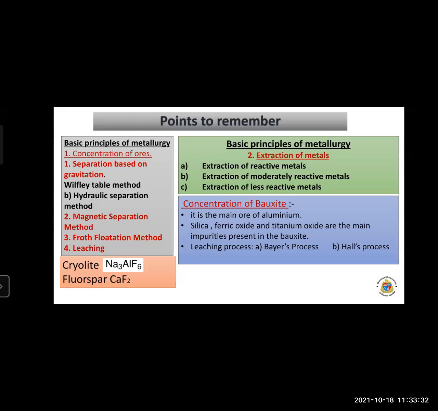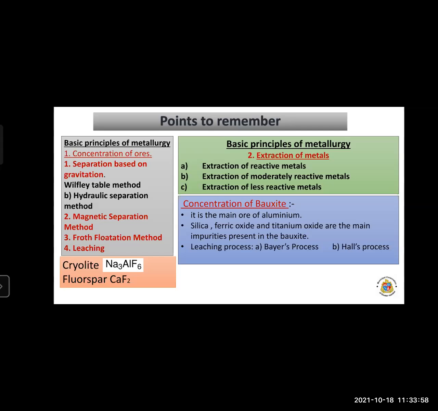The second is extraction of metals: extraction of reactive metals, moderately reactive metals, and less reactive metals. Concentration of bauxite, this is the ore, Al2O3 dot 2H2O, the main ore of aluminium.